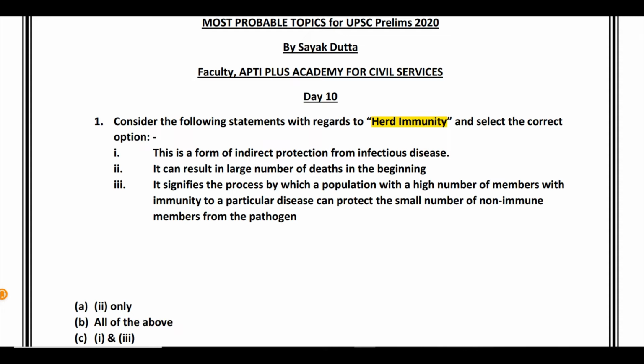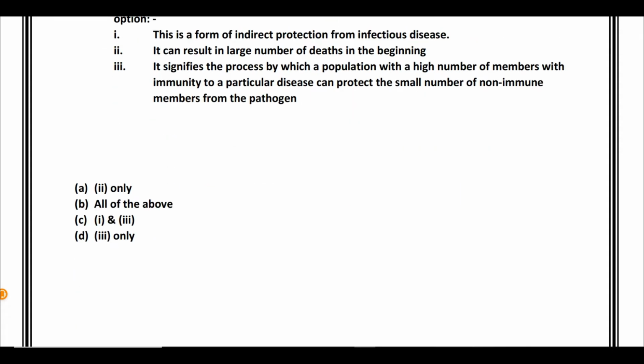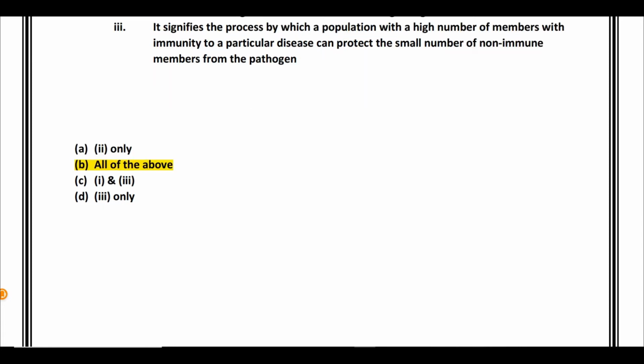Okay, and because this is a roundabout method of protecting the vulnerable, it is being called an indirect process of protecting the population from infectious diseases. So all the three statements are correct. Your correct option is B, all of the above.